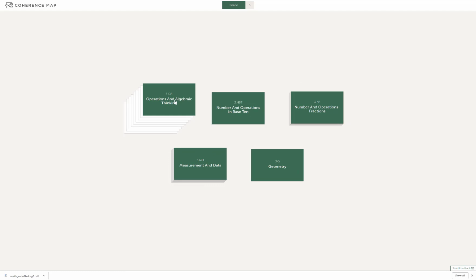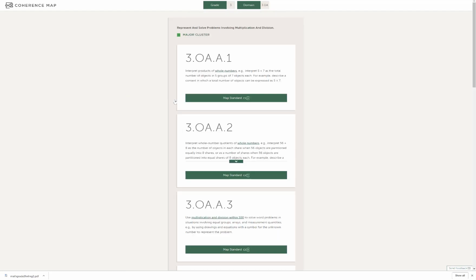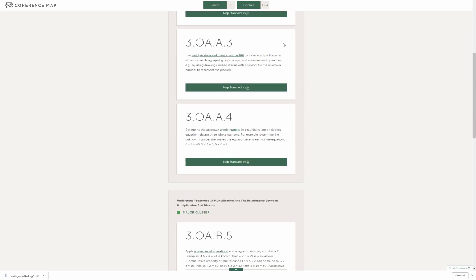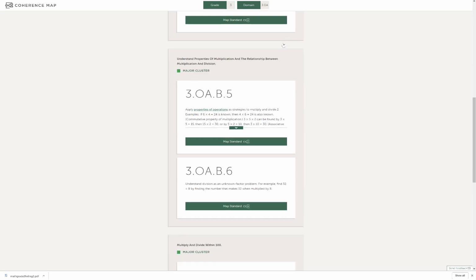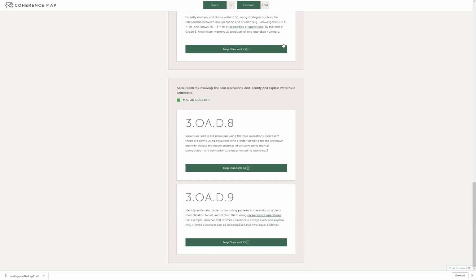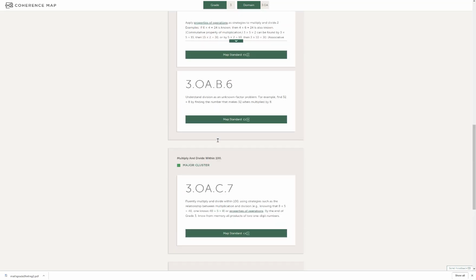We're going to focus here on operations in algebraic thinking. When I click on that, I now see that we have the various standards represented here. And so inside of a cluster, and then here's another cluster with 2 standards and another cluster. This one only has 1 standard. This has another major cluster with 2 standards.